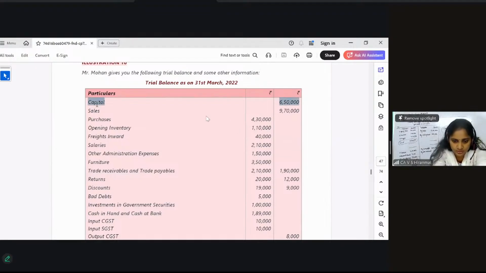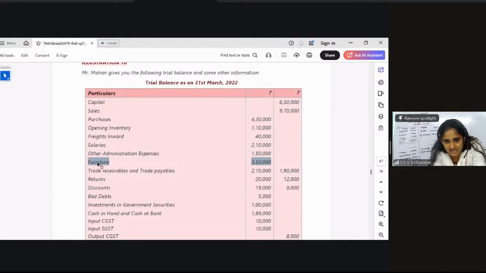Capital account will go into your balance sheet. Sales account will go into your trading account credit side. Purchases, trading account debit side. Opening inventory, again trading account debit side. Freight inward is a direct expense, so it will go to the trading account debit side. Salaries will go into your P&L account indirect expenses. Administration expenses will go into your P&L account indirect expenses debit side.